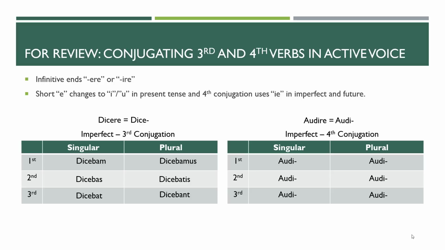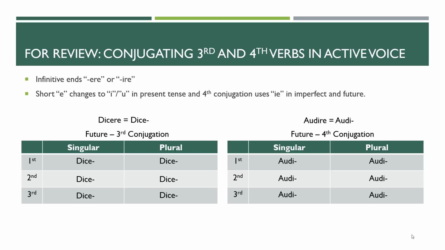But fourth conjugation is a weird mix of elements of the third and its own elements, so instead of it just being that i, we have to make it ie: audiebam, audiebas, audiebat, audiebamus, audiebatis, audiebant. That's the only rule difference here in the imperfect. The imperfect is pretty regular, just outside of that ie instead of just an e.